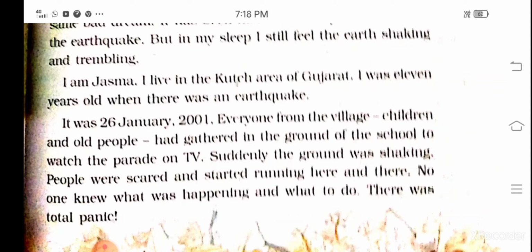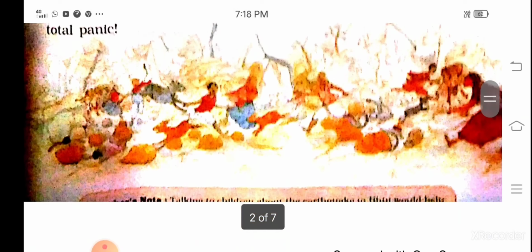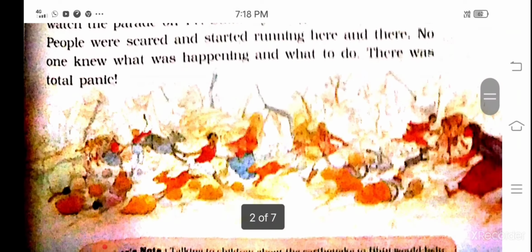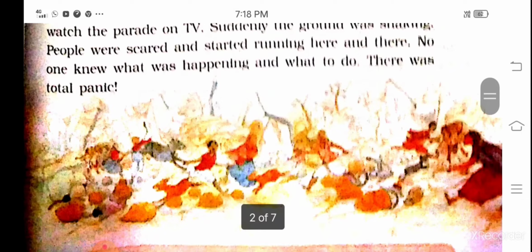They do not know what is happening and they do not know what to do. That is why everywhere was total panic. Everyone was too much disturbed, too much scared. You are watching the picture of when the earthquake occurred. When the earthquake occurred, the houses started breaking, the road cracked, everything moved. The people started to run here and there.